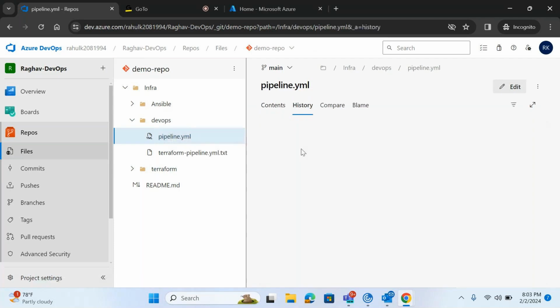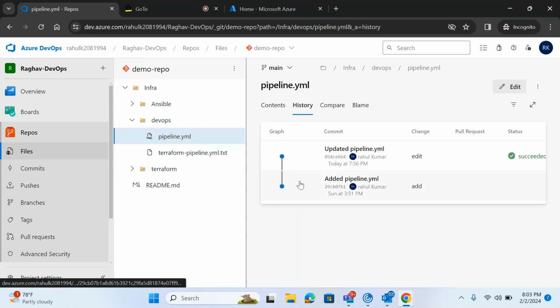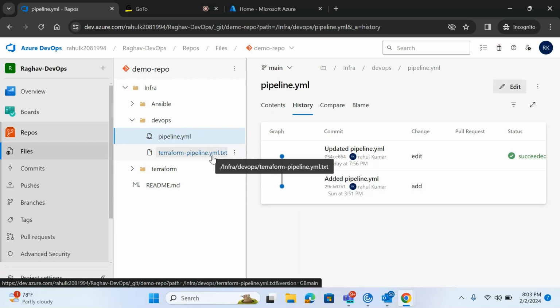We can get it from the previous versions, and modification will be very easy. If your pipeline gets accidentally deleted, we can recover it with just two or three clicks, and we can do a lot of things with the ML based pipelines. If you want to work with multiple stages, it is very difficult to configure a stage in the classic editor pipeline. So the ML based pipeline easily supports multiple stages. We can create multiple tags and all these things.